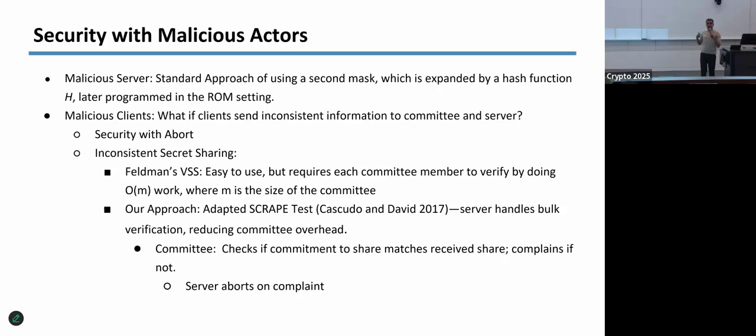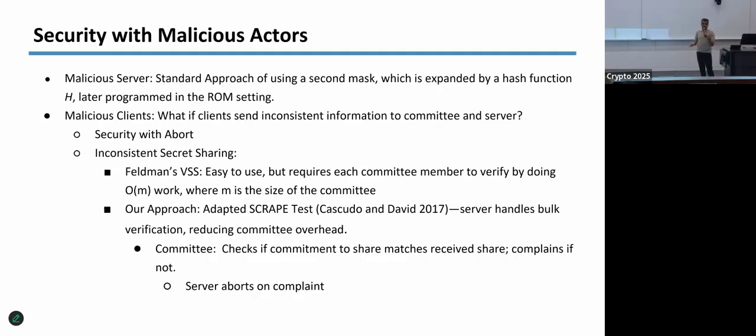And we also throw in malicious clients, because what if a malicious client sends inconsistent information? For example, inconsistent secret sharing, because there is secret sharing being used. And then we use this technique of the scrape test to ensure that the committee's verification is actually much smaller. So the committee receives a commitment to the share, it decrypts and sees if it matches. Otherwise it will complain. And we get only malicious security with abort.